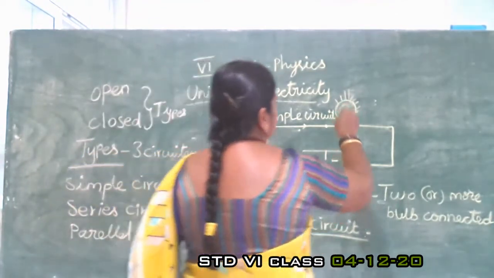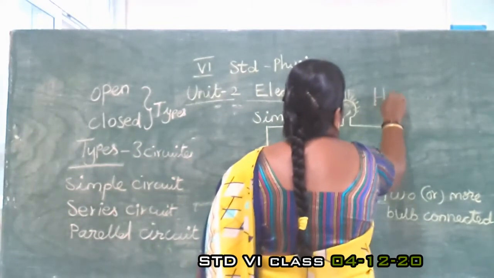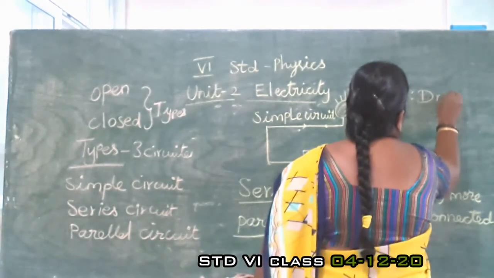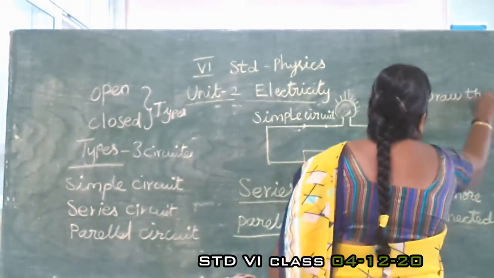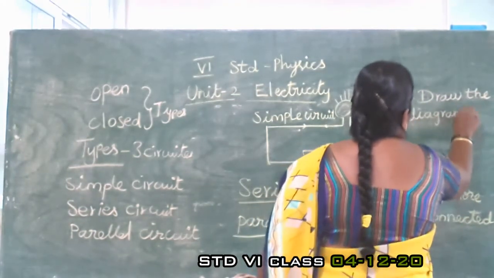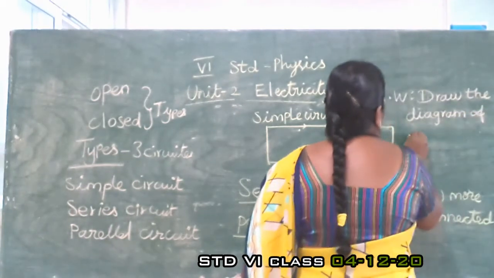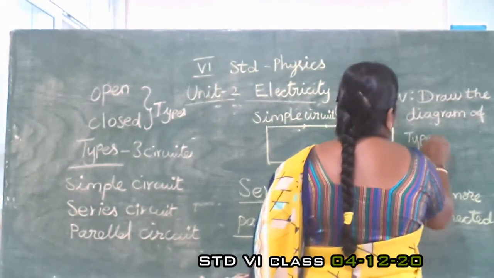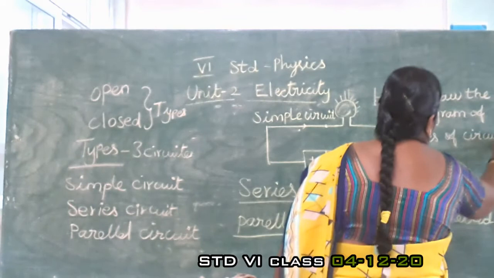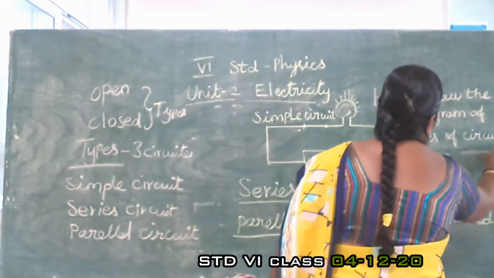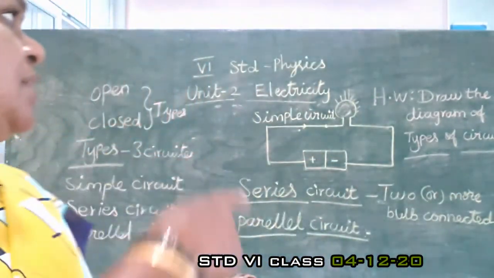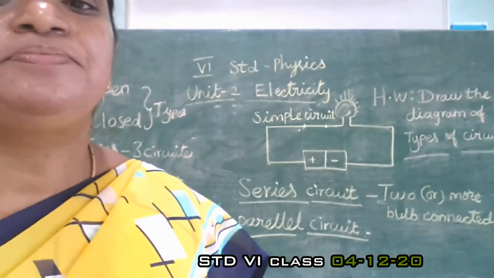Draw the diagrams of the types of circuits. Then you can also do book reading. Book reading plus the types of circuits. Thank you.